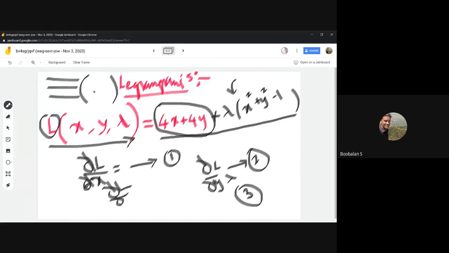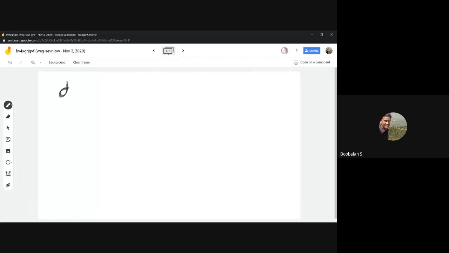Once we frame the three equations, we are going to use a substitution method, or maybe Cramer's method. You will be able to solve for the lambda value, right? That's a constant value we are going to find out over here. Let's figure out the three equations. So dL by dx, I'm just going to use dL by dx.